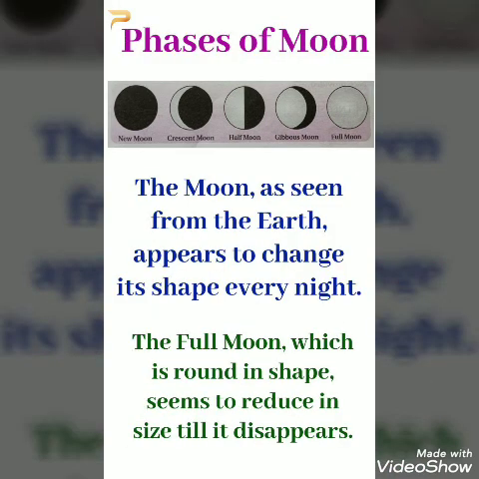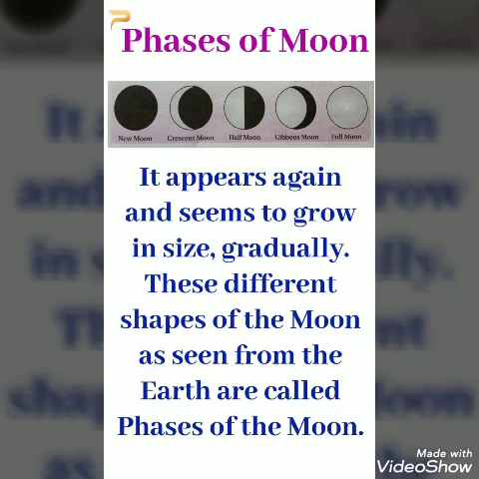Next, phases of moon. The moon, as seen from the Earth, appears to change its shape every night. The full moon, which is round in shape, seems to reduce in size till it disappears. It appears again and seems to grow in size gradually. These different shapes of the moon as seen from the Earth are called phases of the moon.